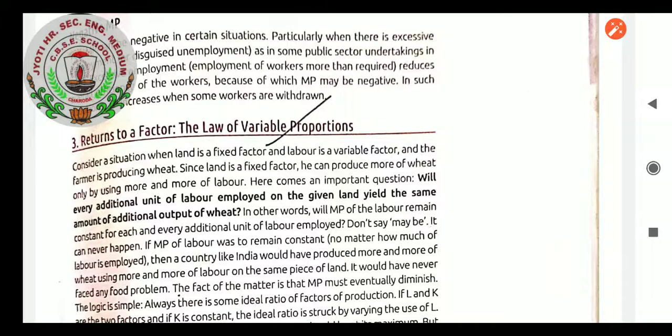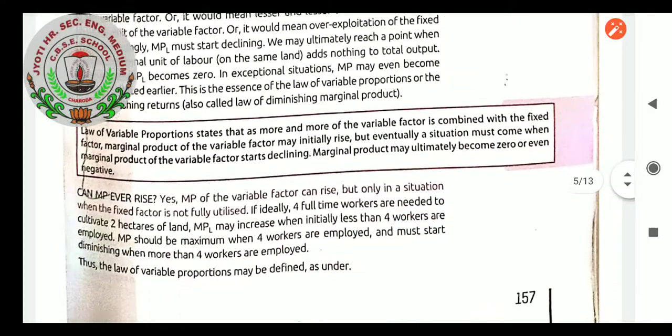But it will not work, because if we have more than the excess capacity of labor, then the fixed factor won't work, because only up to a limited capacity can we increase our production. So in a piece of land, if only 4 persons can work, we can make the fuller utilization of the land only by appointing 4 people. If we exceed our capacity to 5 labor in that piece of land, it won't work, it will give a diminishing result, and negative results will start coming. So that only we learnt in the last class.